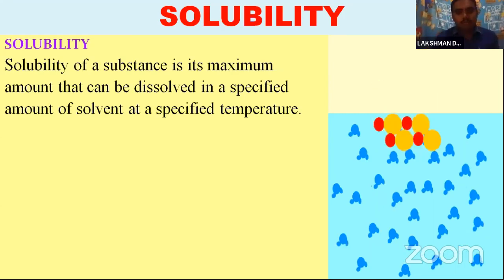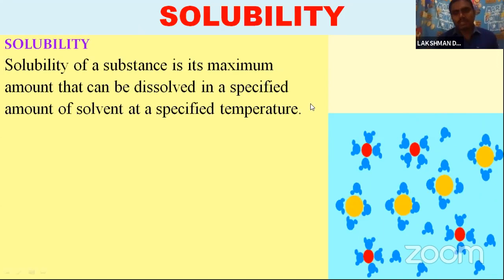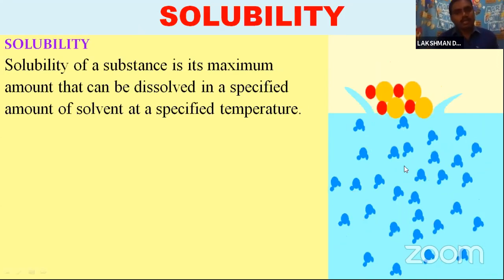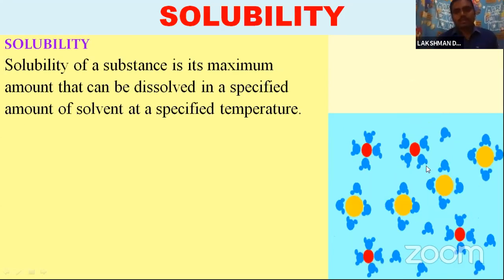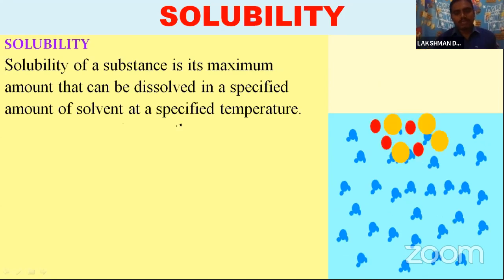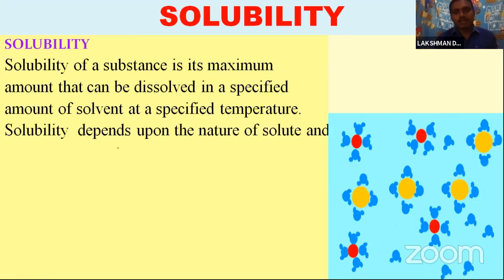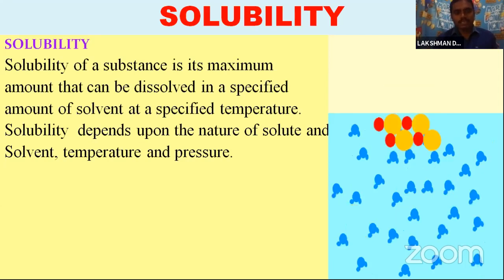Here you can see the solvent particles in the picture. Solubility depends upon the nature of solute and solvent, temperature and pressure.